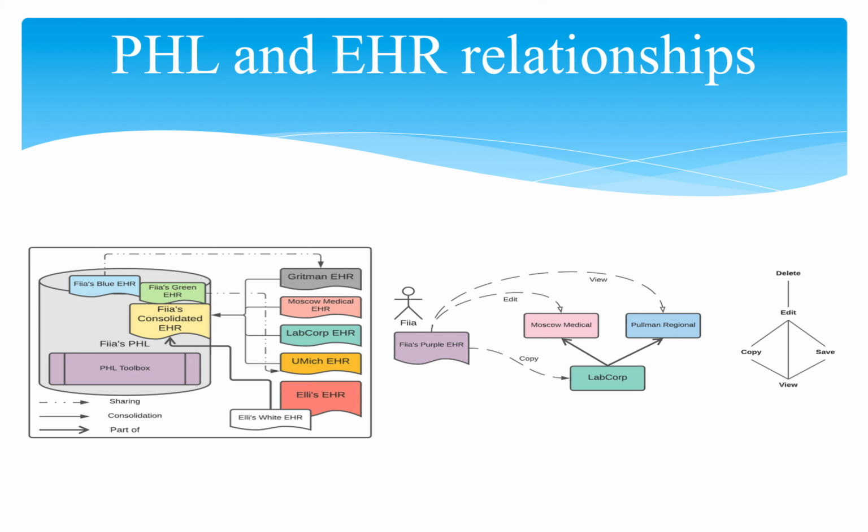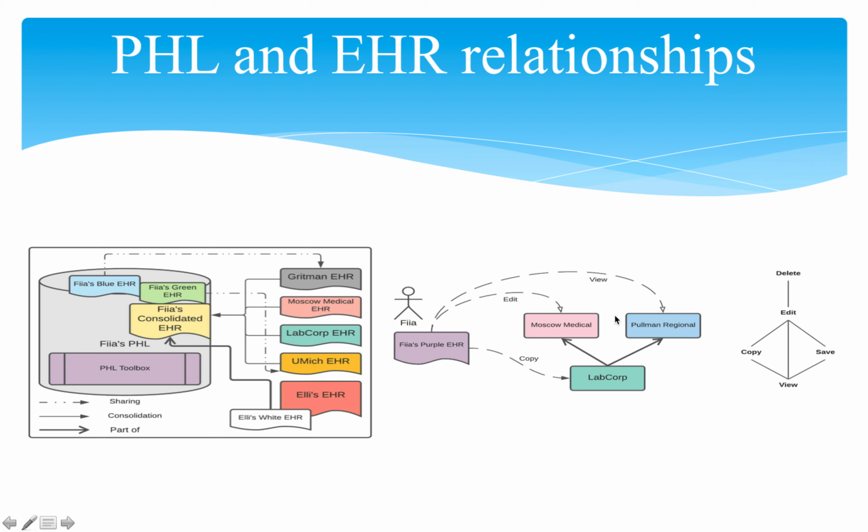So, to resolve this problem, if we take a closer look at the first diagram, here Fia considered her consolidated yellow EHR to share with Gritman Hospital in Moscow and UMSH respectively. This view also includes part of Fia's sister Ellie's EHR as shared family history.